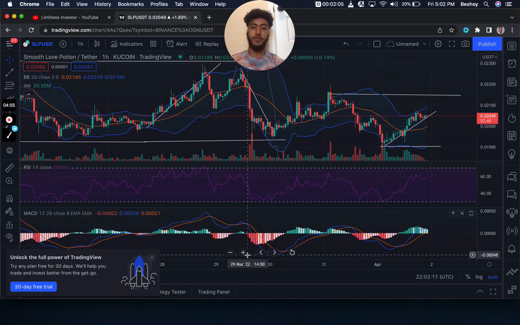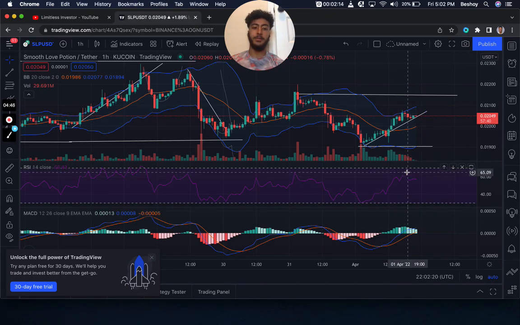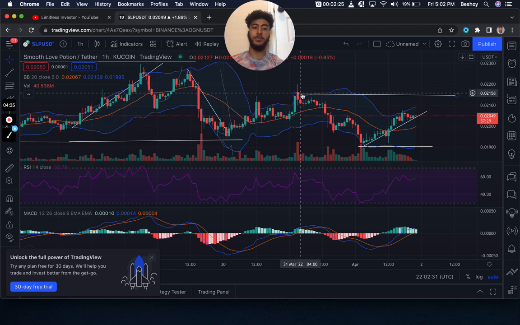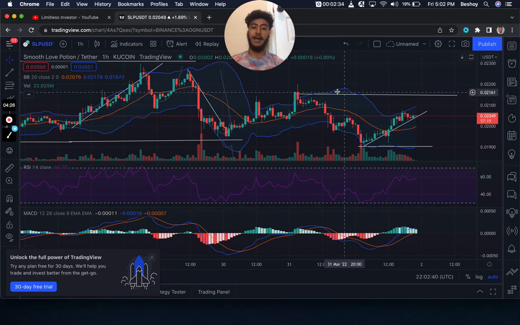If we do zoom in, we can see that we are currently ranging at about 0.020, but keep in mind that we are going to the oversold levels at the RSI, and we can see that volume is also decreasing. So this is kind of a bad sign, since we also see that there's resistance here at 0.02, and I think price will continue this uptrend for quite some time until we get more oversold at the RSI and react back to this resistance level at about 0.020.